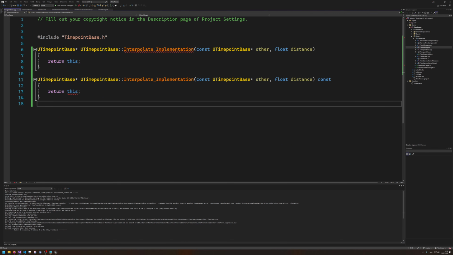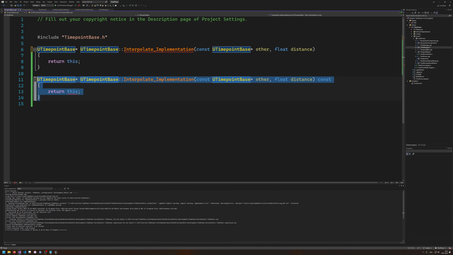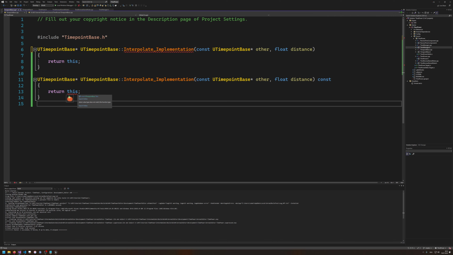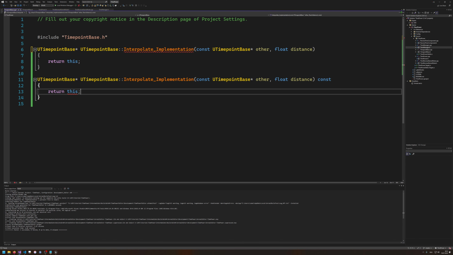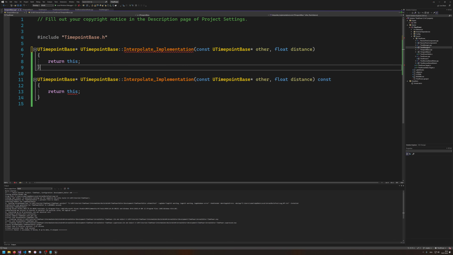Why am I allowed to return this here? Because it's not const. And this is why I hate that we are not allowed to put const in here with blueprints. Because const would solve issues like that where we return this. Returning this is not the sensible thing to do when you're interpolating, where you take two positions and create a new one. This is why this is not allowing us that, while that one allows us that with the function signatures. And this is why I hate that Blueprint screws this up. I mean, we are not allowed to do this here because it's... what? It should be like that, but yeah, still not working.